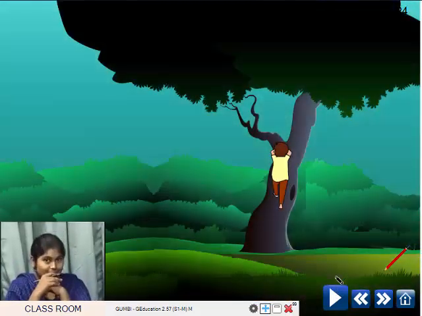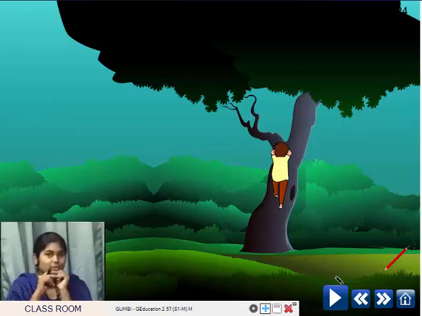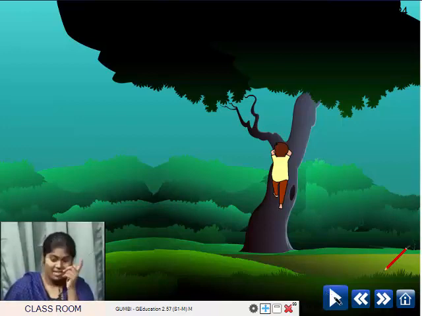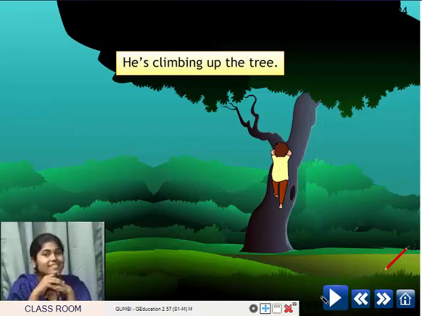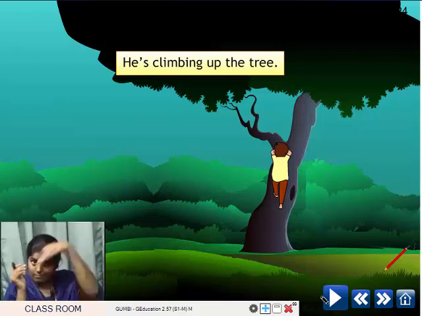Now look at this. What is this child trying to do? Oh, stuck on the tree. He must be trying to climb up or down. Correct. So what is this child trying to do? He is climbing up the tree. So we should never say he's climbing the tree. You should say climbing up the tree or down the tree. We climb down also. So he's climbing up the tree and he's climbing down the tree. To show the direction, if you're going up the tree, you say up. If you're coming back down, you say down.